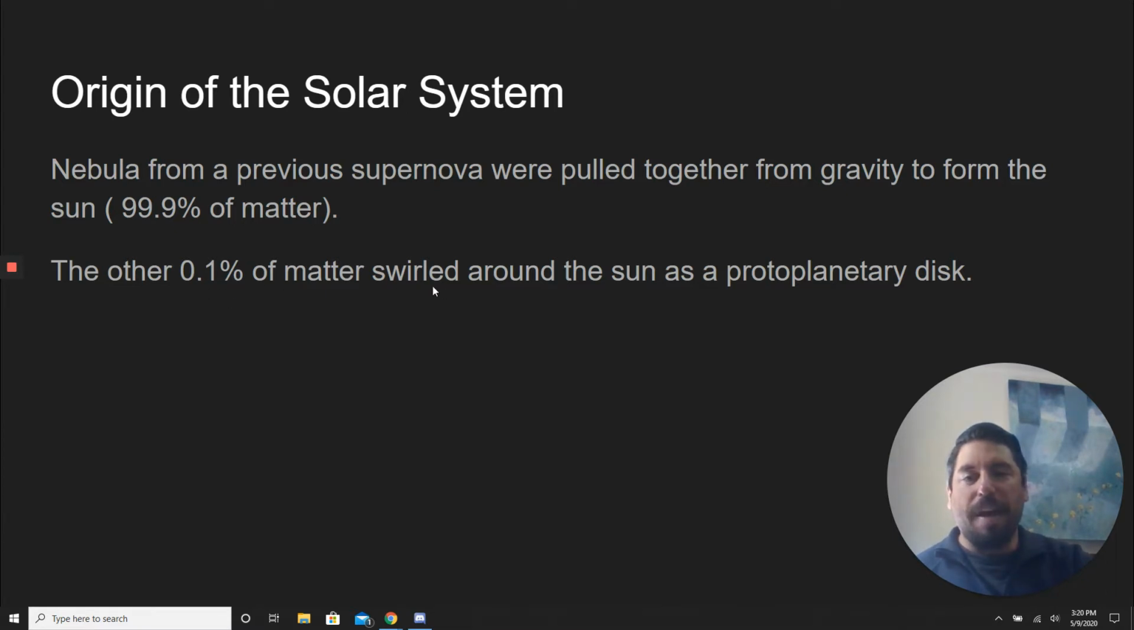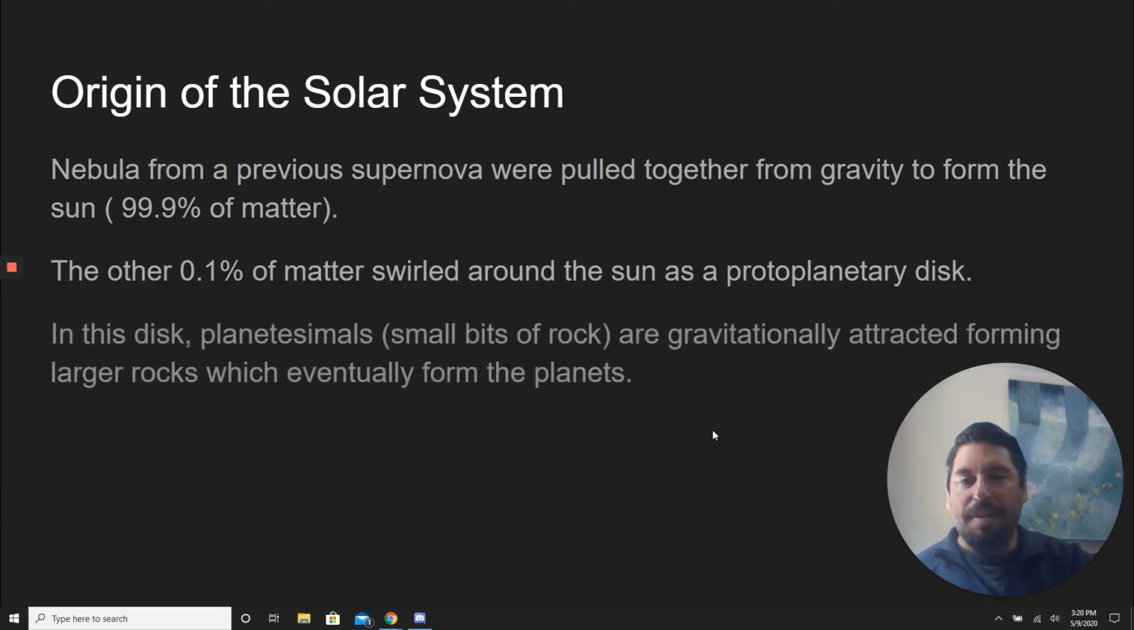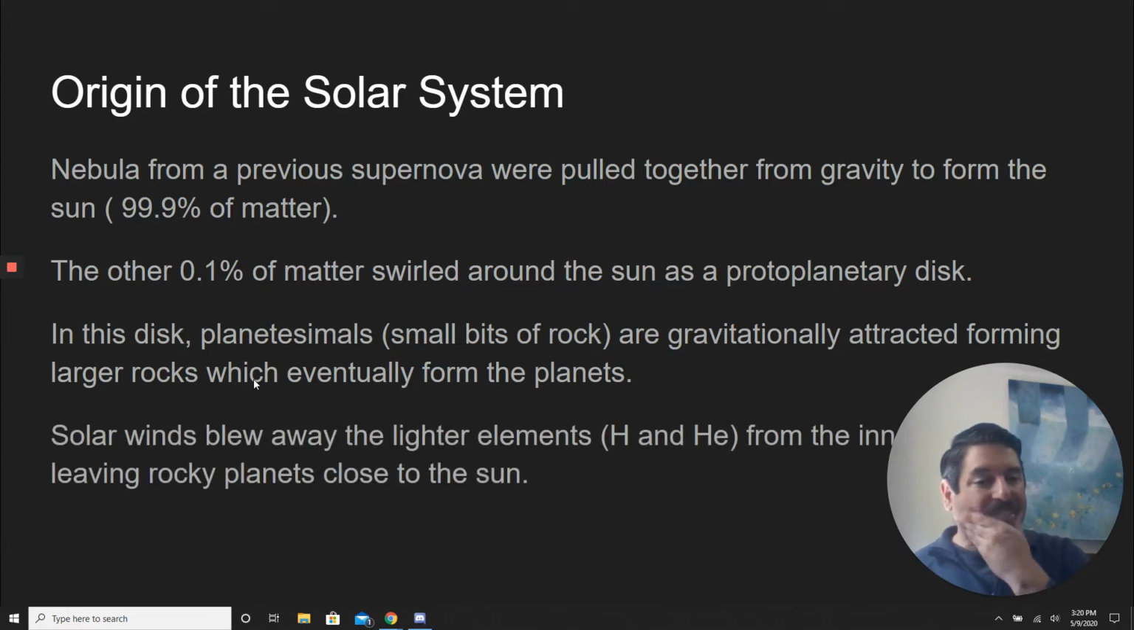So the 0.1% of matter swirled around in what is called a protoplanetary disk. So it's just kind of like this flat disk of dust and gas that's still swirling around the sun. And eventually, gravity pulls them together into small bits of rock, which are called planetesimals. And these are gravitationally attracted to each other, and they form larger rocks and larger rocks and larger rocks, and eventually they form the planets.